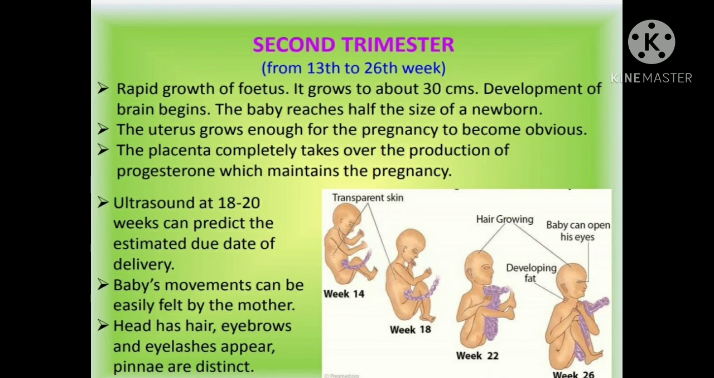The baby's head has hair now. They have eyebrows and eyelashes. The upper pinna are distinct. It means the ears, the pinna, are distinct. They can be seen in a very prominent way. The baby reaches half the size of a newborn.